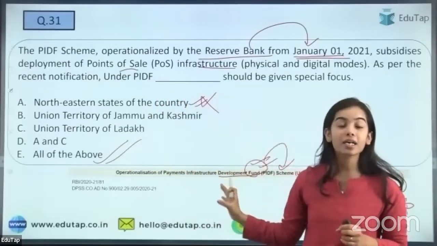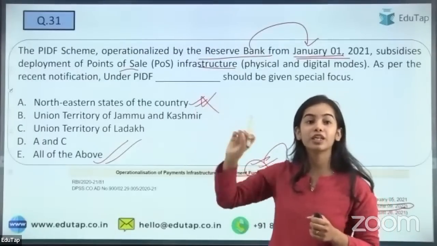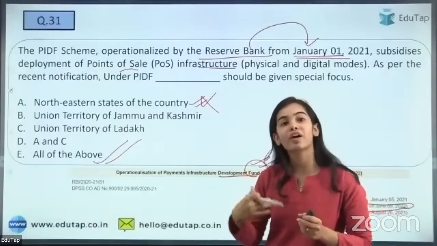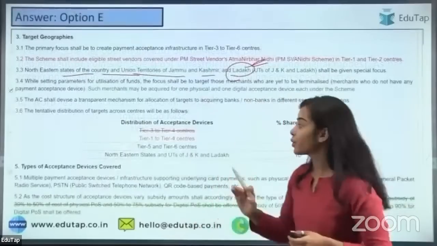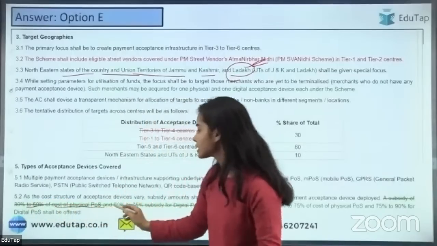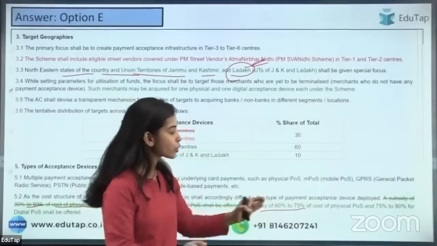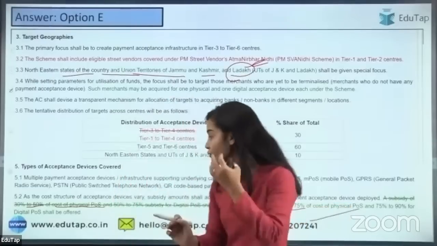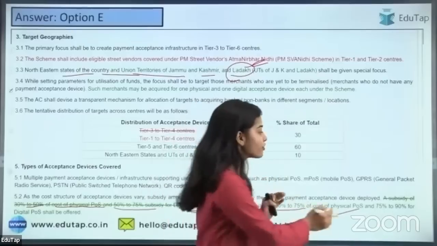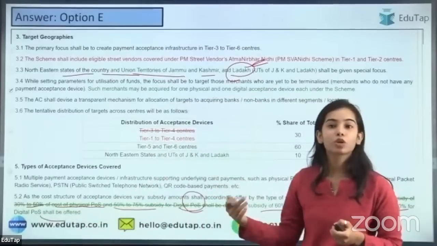When the question is asked, you have to give the updated information, okay? Because they are not asking for a particular period. They are not asking about before June. They are asking you to give the updated answer. I hope you understand. And these are the other changes: the subsidy of 30 to 50% of the cost of physical POS has now been increased to 60 to 75%, and the subsidy of 50% to 75% for digital POS has been increased to 75 to 90%. So the subsidy has also been increased.